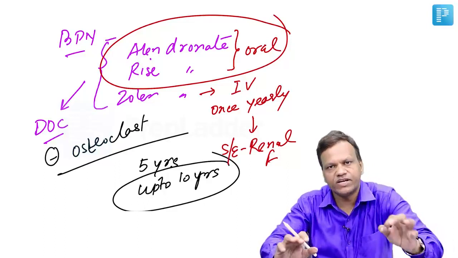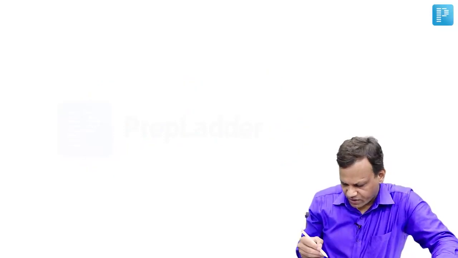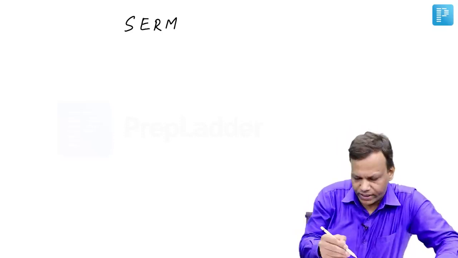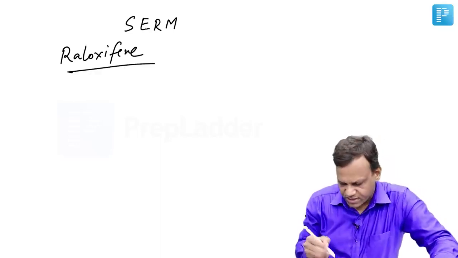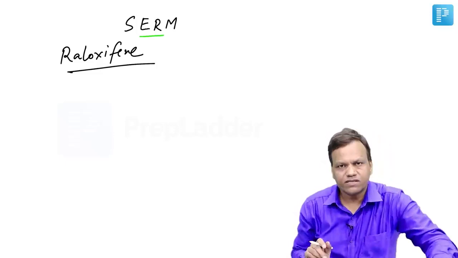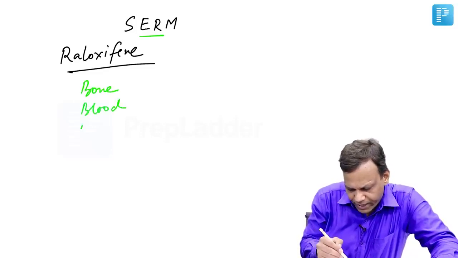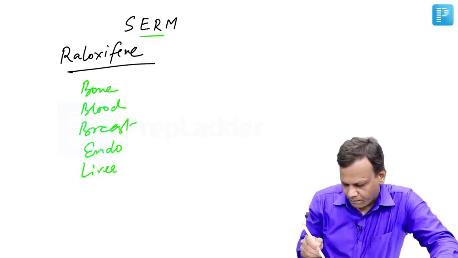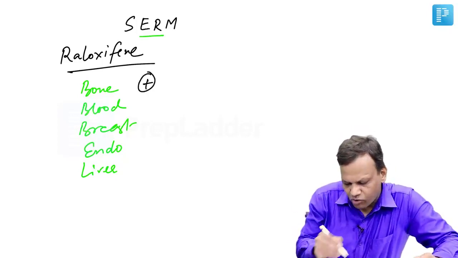Bisphosphonates are the drug of choice for every type of osteoporosis, even post-menopausal osteoporosis. Then the second important group of drugs we can use in osteoporosis is SERMs, selective estrogen receptor modulators, like raloxifene. SERMs are drugs which have agonistic action on the estrogen receptor at some places and antagonistic at other places. The main places are bone, blood, breast, endometrium, and liver. The best drug is one that is an agonist on the bone so that bone formation occurs.